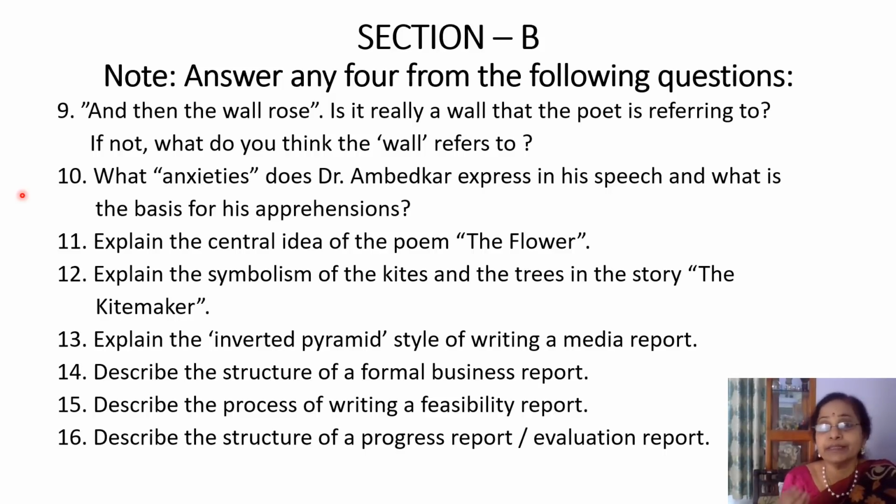So here he subtly discusses the racial discrimination he faced throughout his life, and that was a wall between his dreams and the achievement. So the poet says, then the wall rose. The wall that rose is not that of bricks and cement. It is a wall of challenges and other discrimination he faces. And he encounters this kind of discrimination in realizing his dreams.